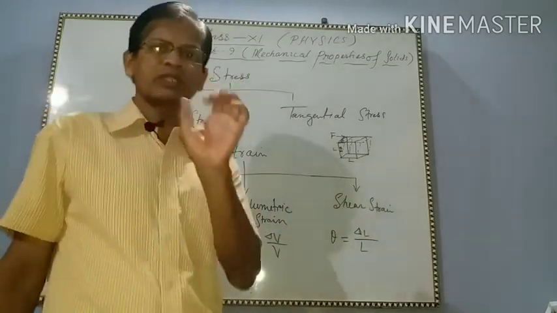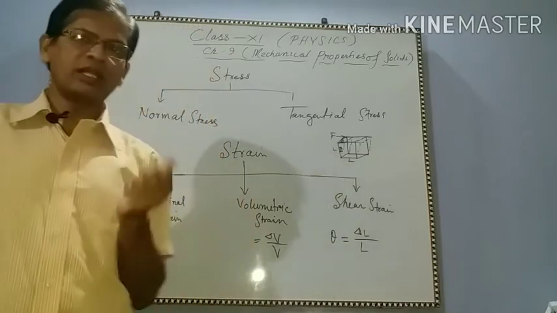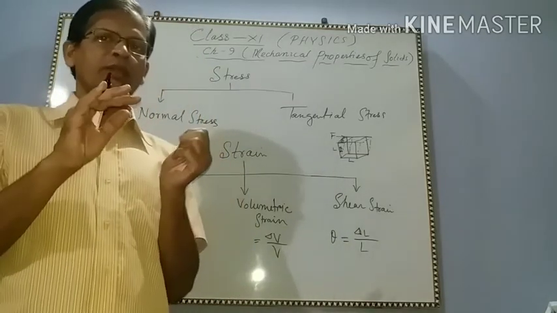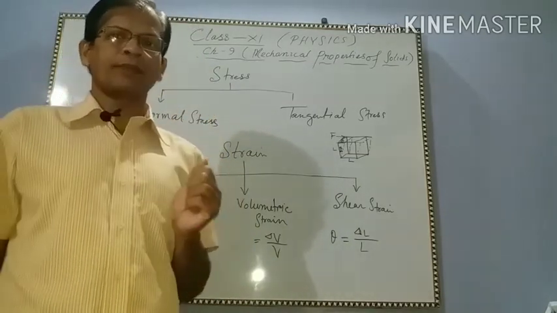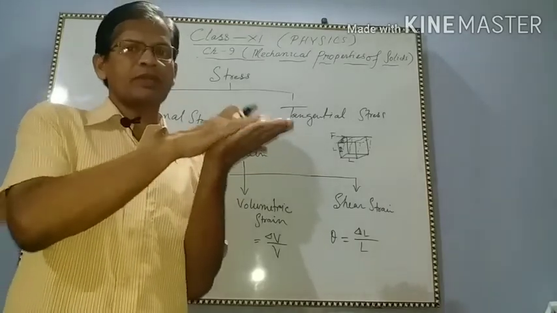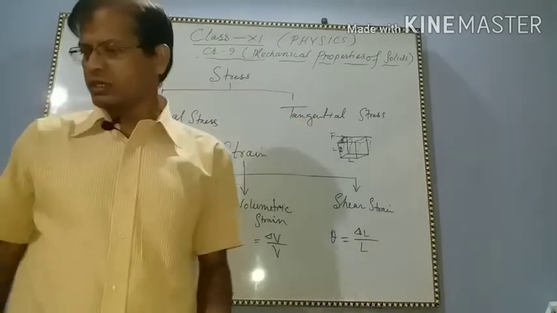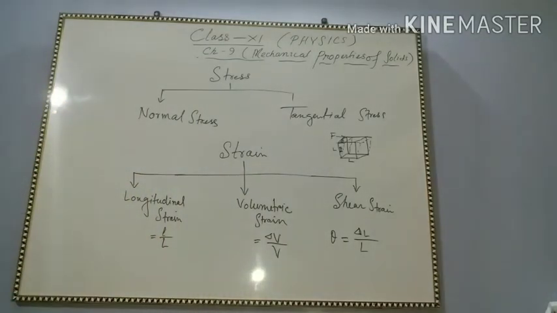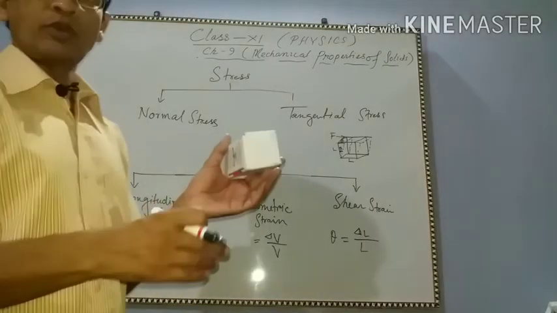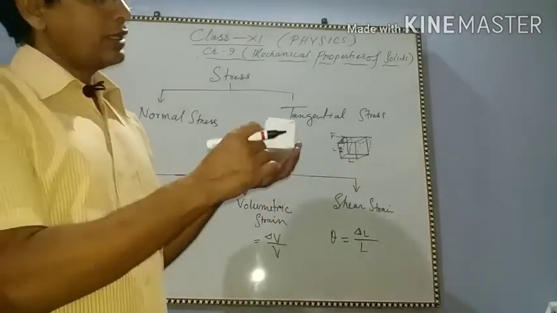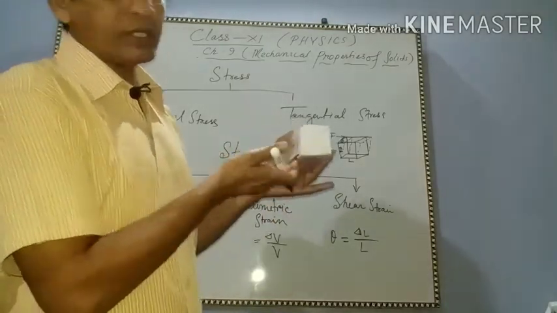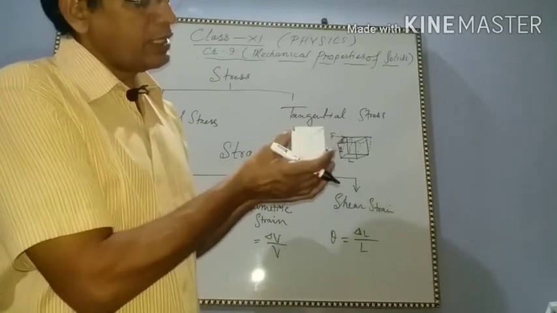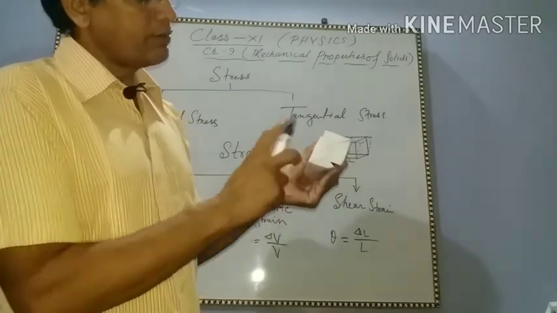If a box is given tangential force, then the shape of the box will change. The fixed surface remains the same. This is a box, and say this is the fixed surface. If force is applied, then you see its shape.